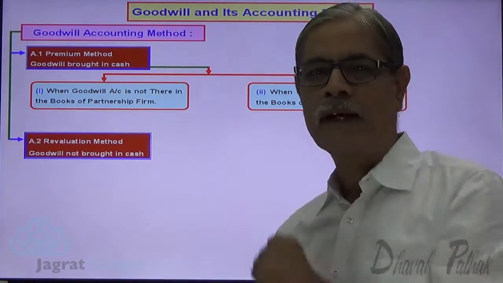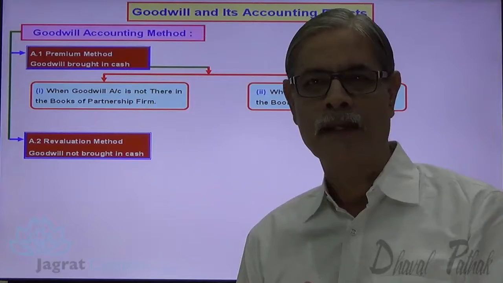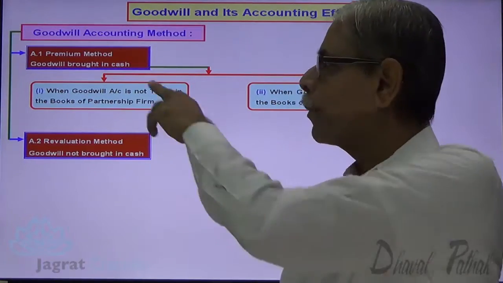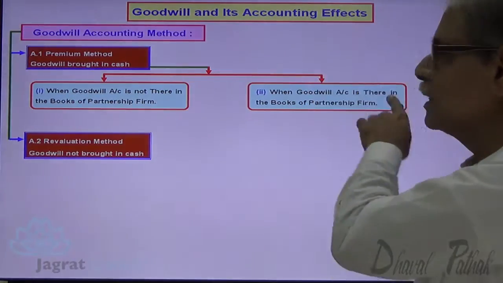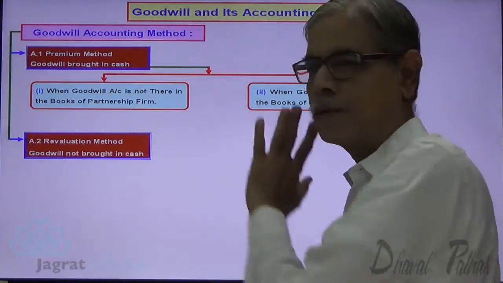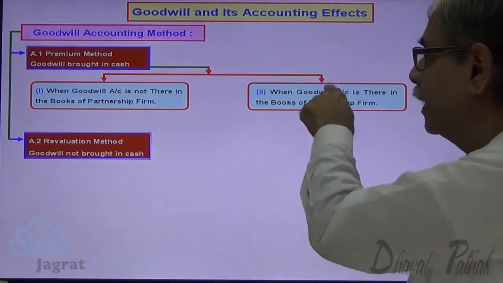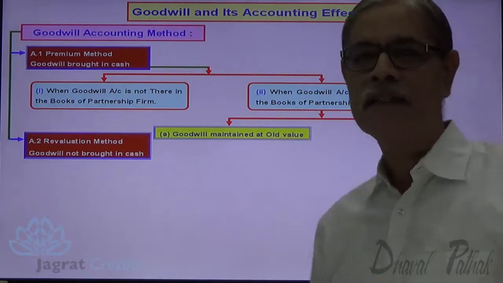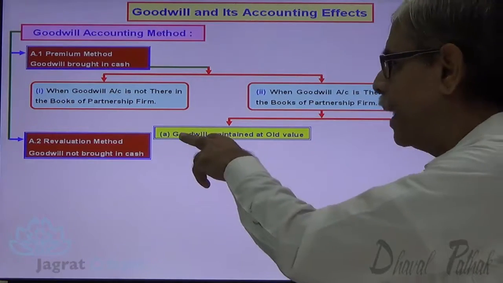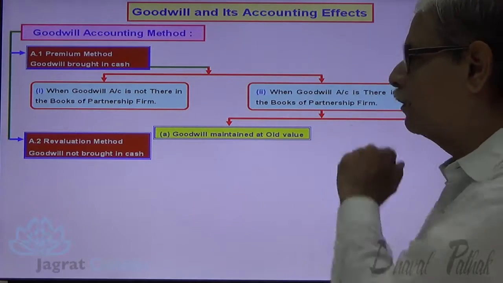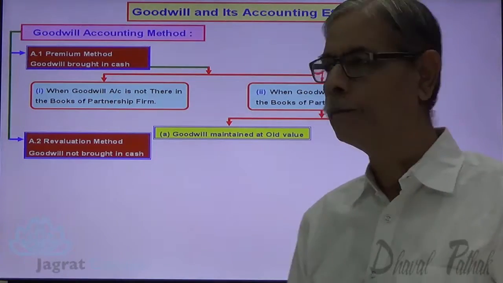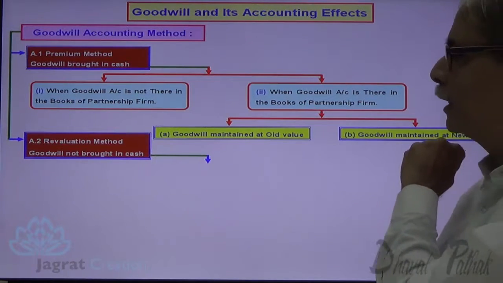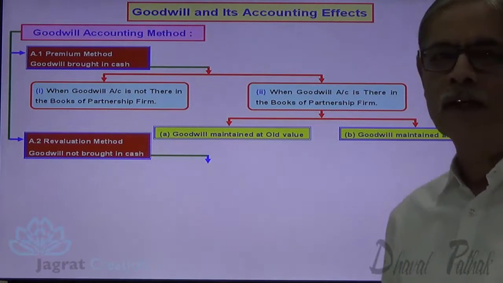So, there are two methods of accounting of goodwill, premium method, revaluation method. In premium method, what is the peculiarity? New partner brings cash for goodwill. Goodwill is not there in the balance sheet, goodwill is there in the balance sheet. So this is the first option that I am going to discuss. In this second option, after admission, what partners decide? If partners decide to maintain the goodwill at its old value, how the accounting is to be made, or if the partners decide to maintain the new value of goodwill in the balance sheet, how should it be accounted for?